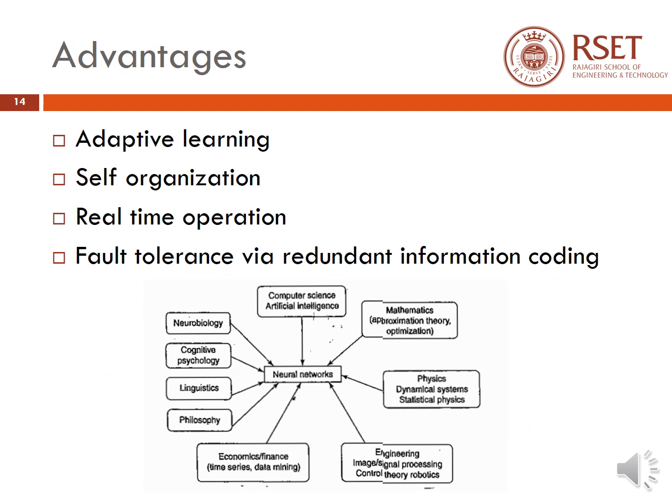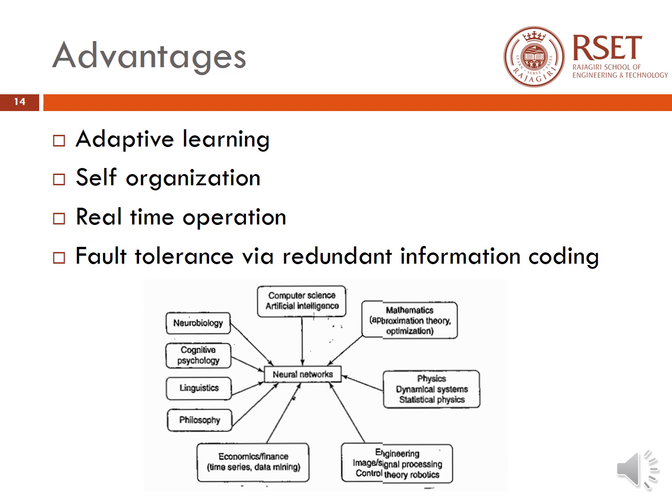The advantages of using neural networks can be broadly classified as: first, adaptive learning; then self-organization; then real-time operation; and the last one, fault tolerance via redundant information coding. So what is meant by adaptive learning? That is, an artificial neural network is endowed with the ability to learn how to do tasks based on the data given for training or initial experience. That is, it has a capability of learning adaptively.